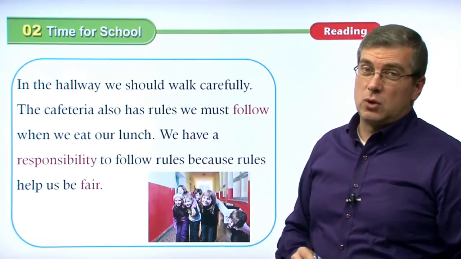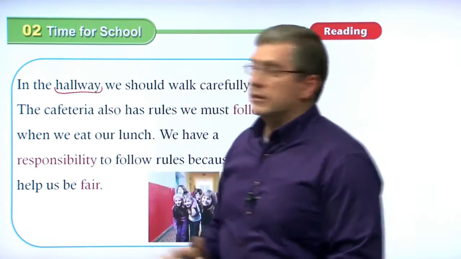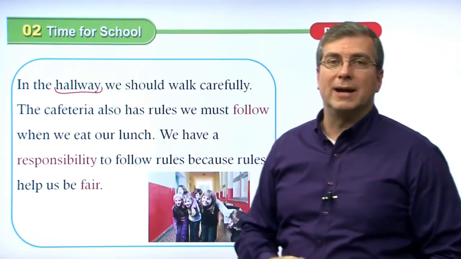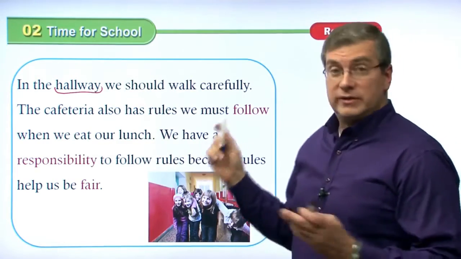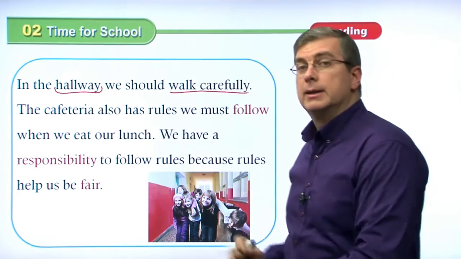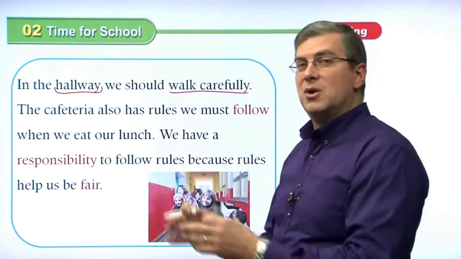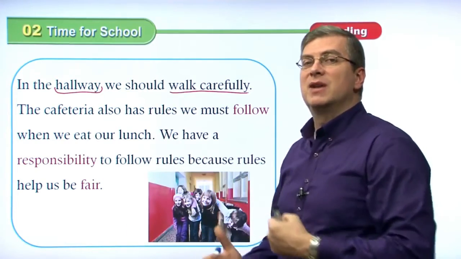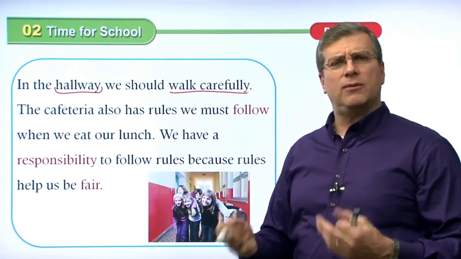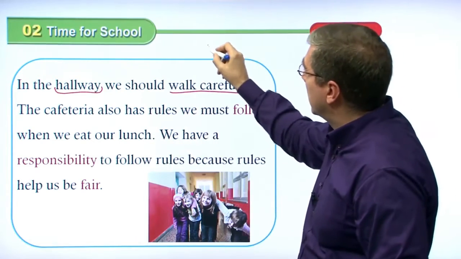There are other places, of course, in the school that we talked about. Another place is the hallway. So we talked about classroom, we talked about library, we can also talk about hallway. In the hallway, what's another rule? We should walk carefully. Walk carefully. Don't run, but be careful about where you're walking. Don't walk into other people, bump into other people, right? Don't do that. Walk carefully. Be careful in the hallway. Watch where you're going. That's a good expression, by the way.